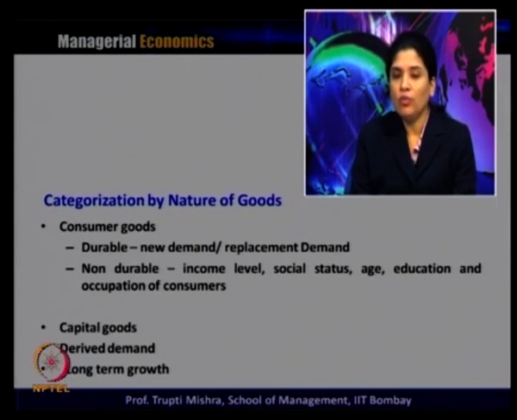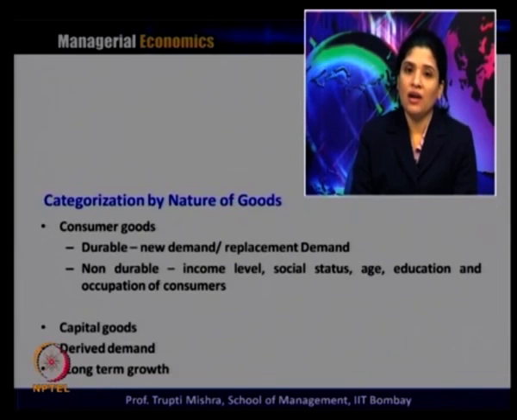In non durable goods, the demand differs on the basis of income level, social status, age, education, occupation of the consumer, and also gender.